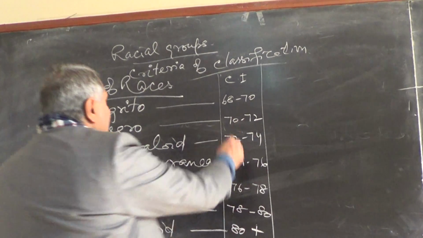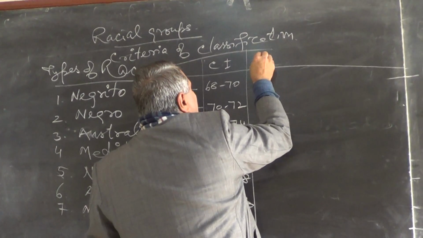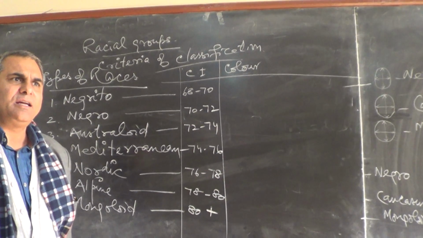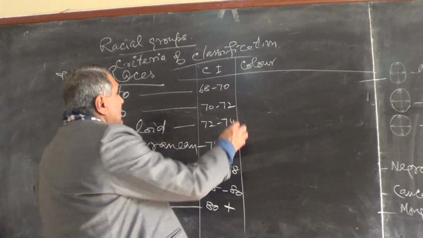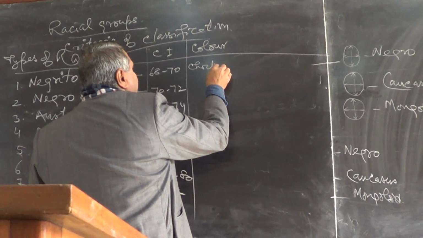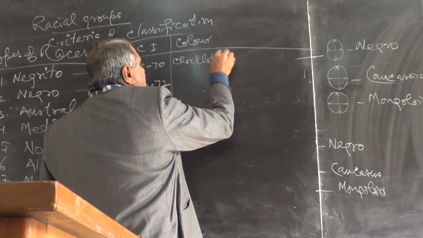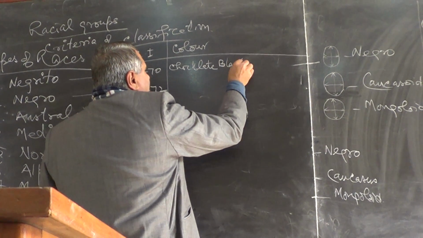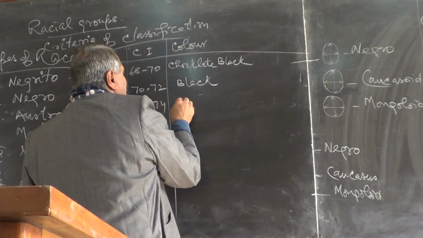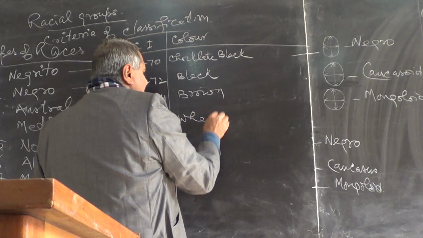If you say very simple classification basis, types of races, it is the color of the skin. Color you may say, this is chocolate black. Black. Brown. Wheatish.